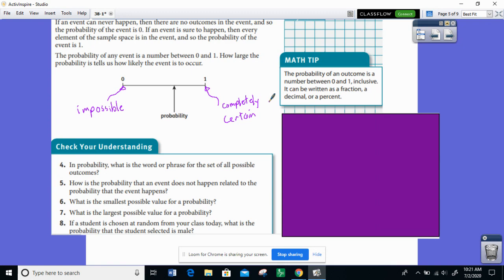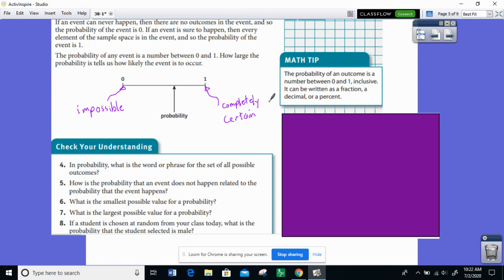The probability of any event is a number between 0 and 1. How large the probability is tells us how likely the event is to occur. So if you have a 90% probability of winning a game, that means that you're more likely to win the game than if the probability is 50%, right?